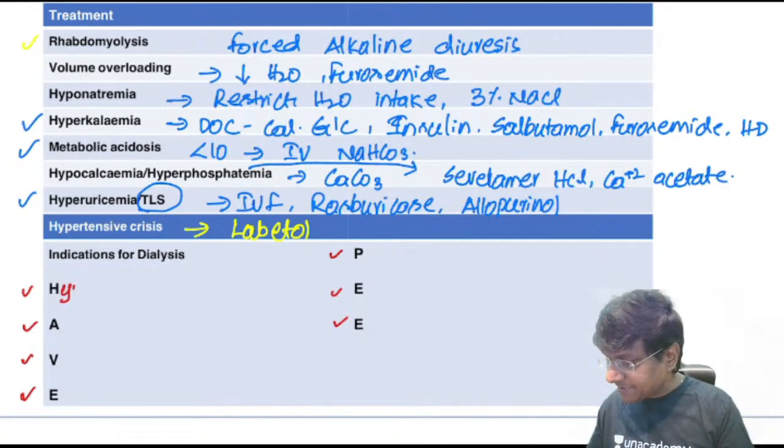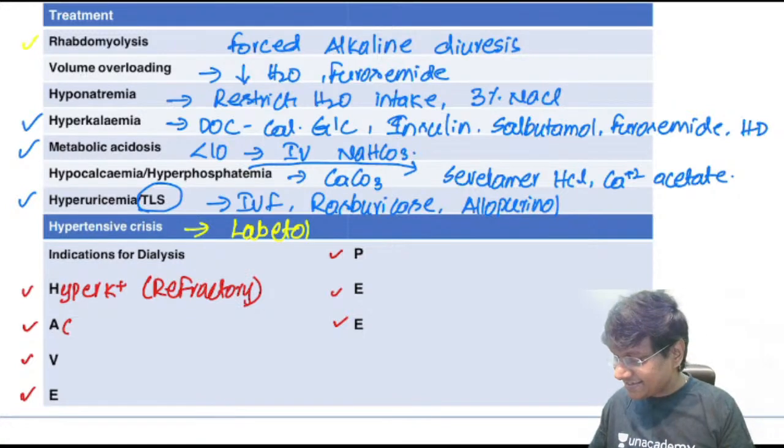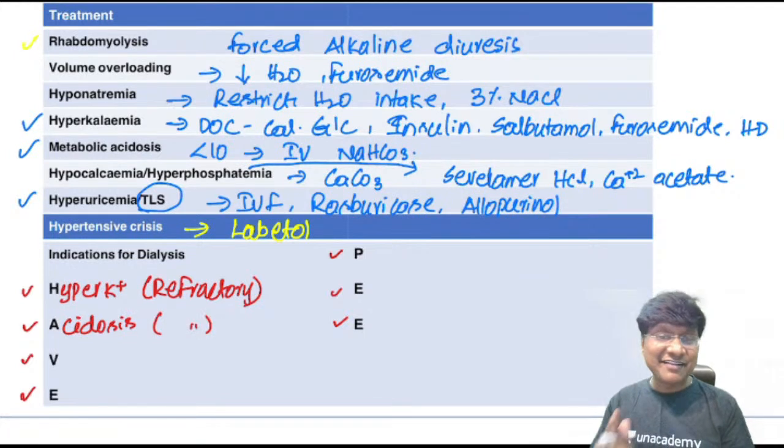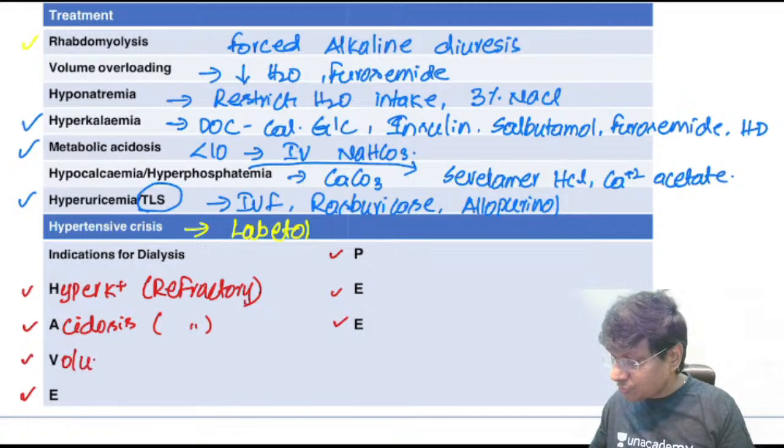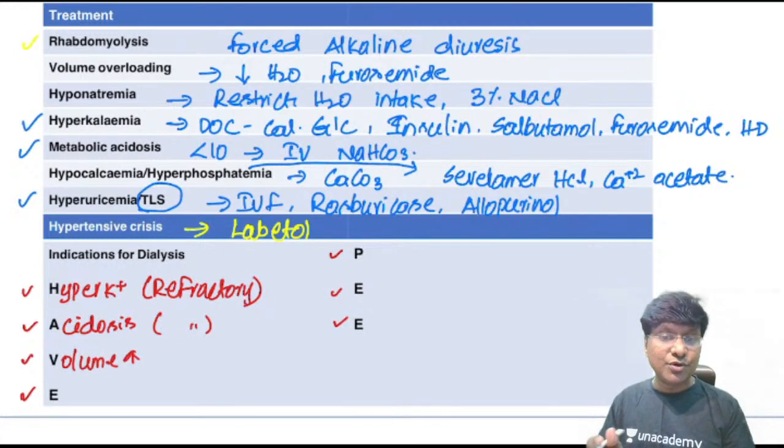So H stands for hyperkalemia. What type of hyperkalemia? That is refractory hyperkalemia, right? The letter A stands for what? Acidosis. What type of acidosis is that? Refractory acidosis. Then V, that is volume overload. What type of volume overload?